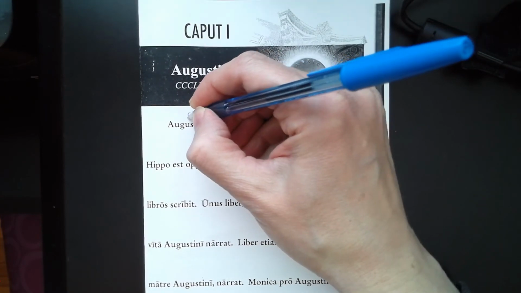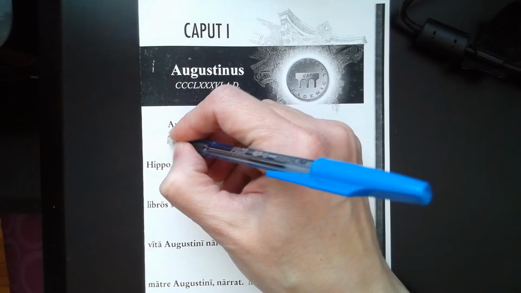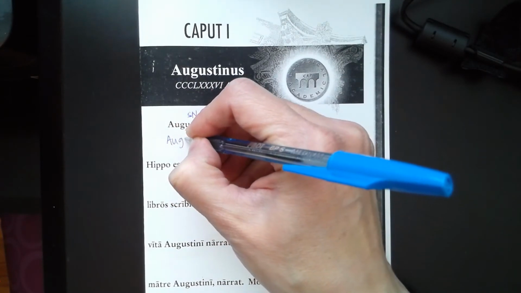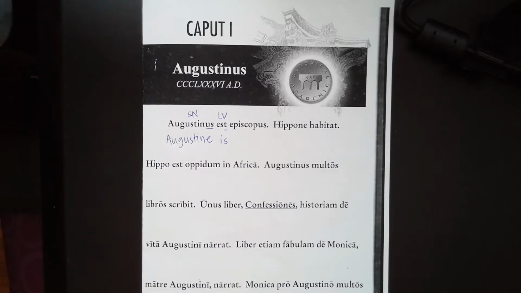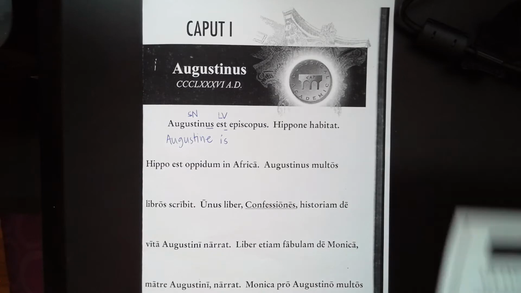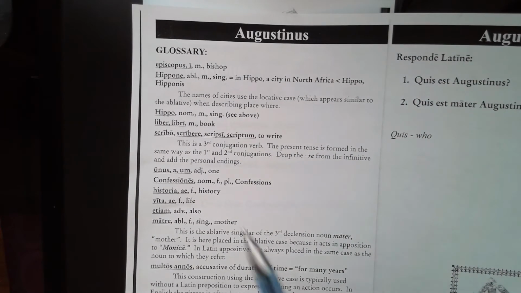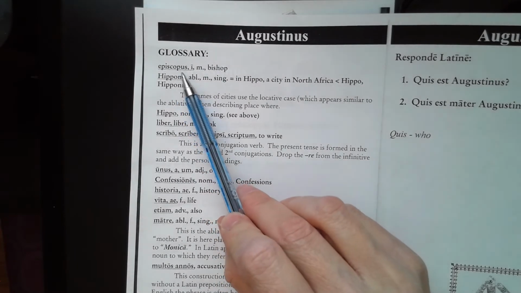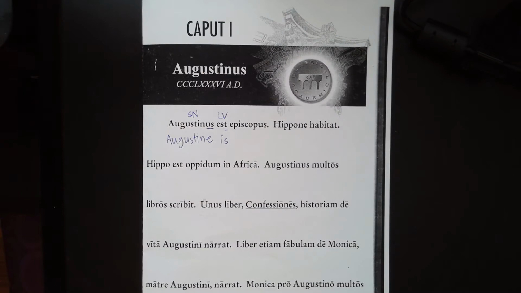We have not memorized this, but this is the name of Augustine. And then episcopus is, again, not one that we've learned, but it's in your glossary. If you flip to the next page, you'll see it is here for you. Episcopus means bishop. Okay, so you can just fill that in.